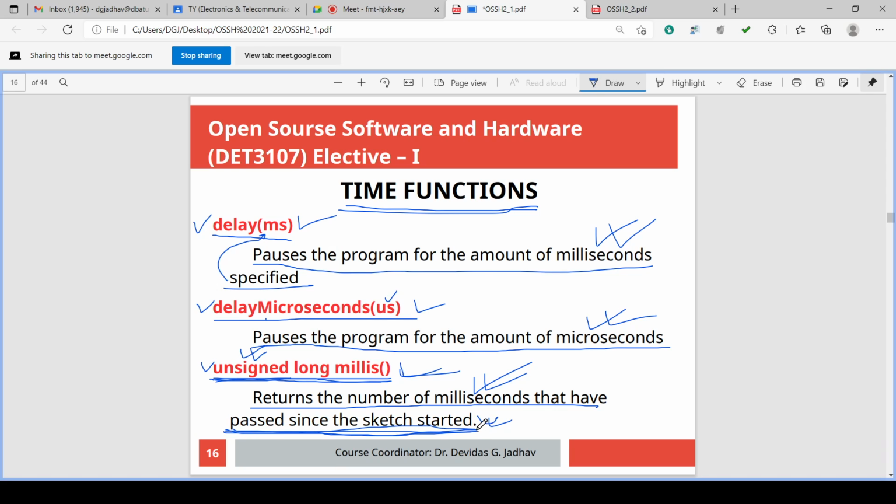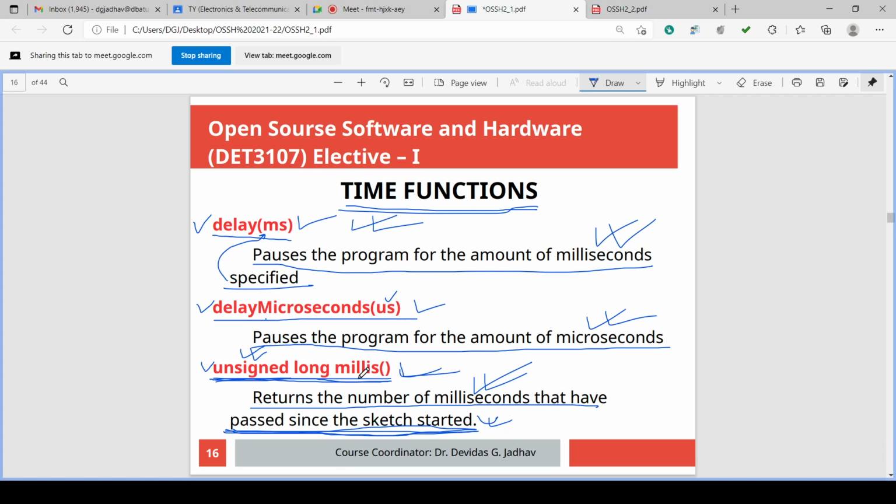This is about millis. So delay is introducing or pausing the program for milliseconds that are passed as the argument. Delay microseconds also pauses the program for the amount of microseconds that is passed as the argument.